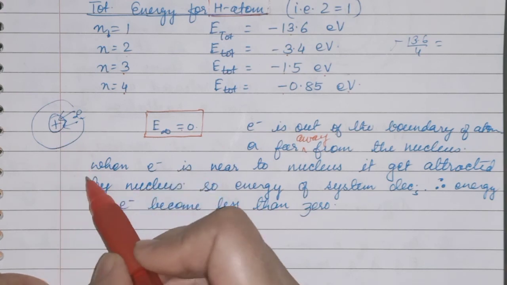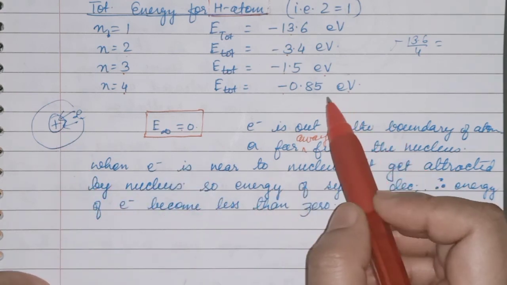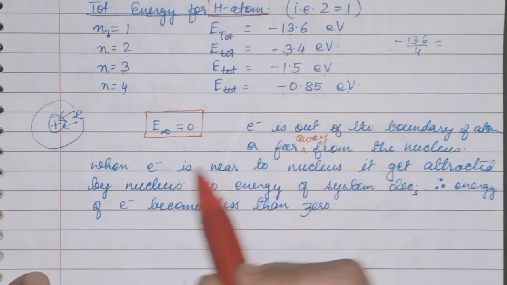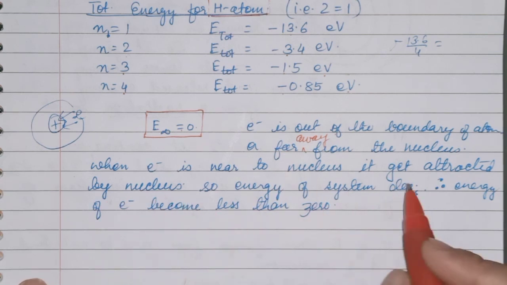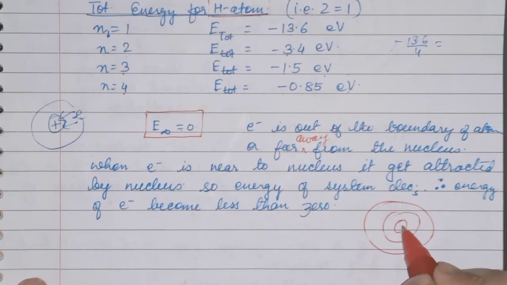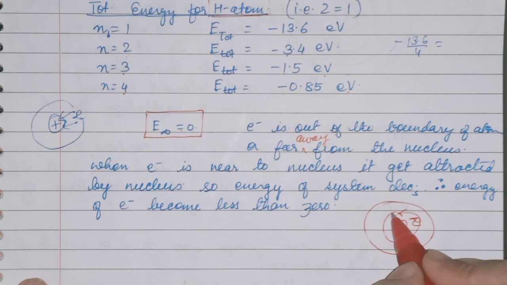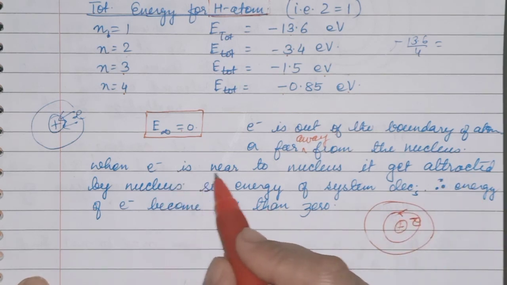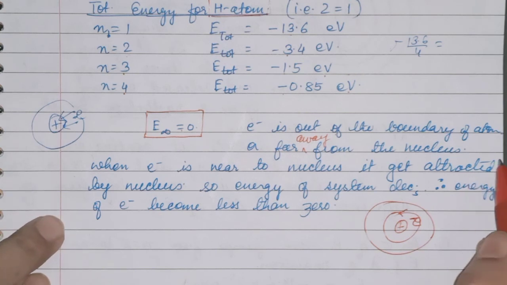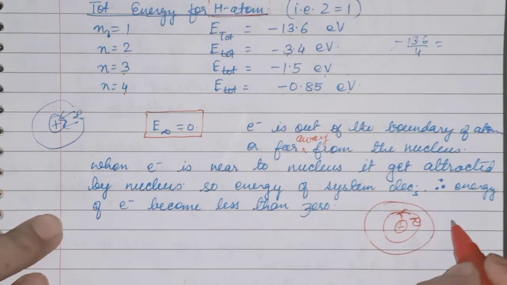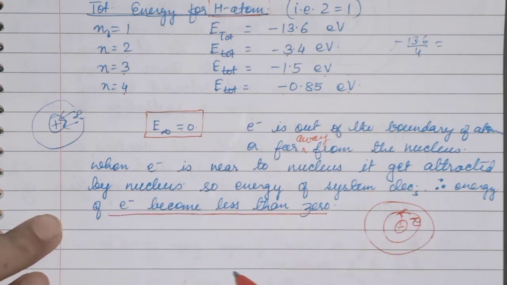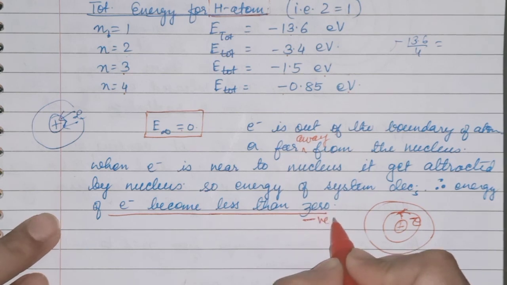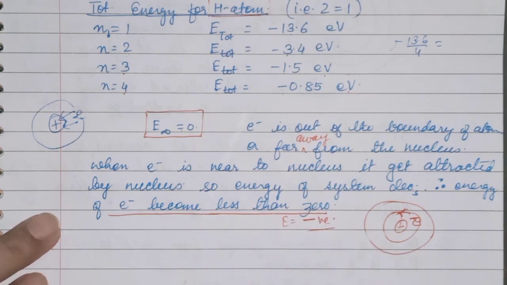Okay, and why is the energy considered in minus? Because when the electron is near to the nucleus, it will get attracted by the nucleus. Okay, when the electron is very near to the nucleus, see this is the nucleus, and positive and negative will attract each other. So while revolving in this path, the energy of the electron will slightly decrease, and at one time it will become less than 0 also. So at this moment you can say this is a negative value of energy. Okay, energy has a negative value.